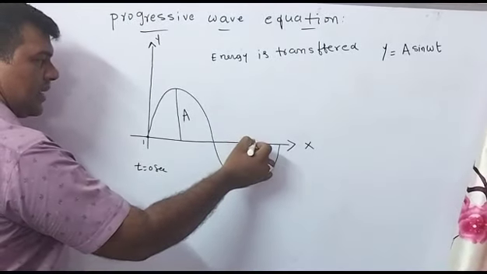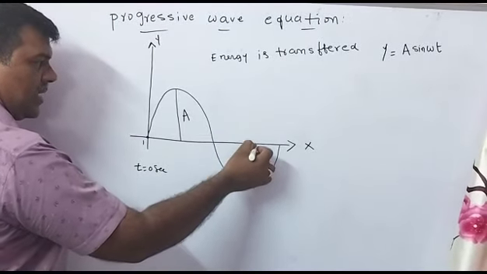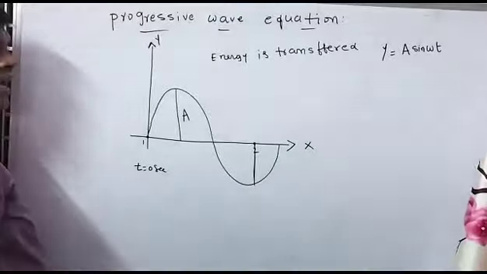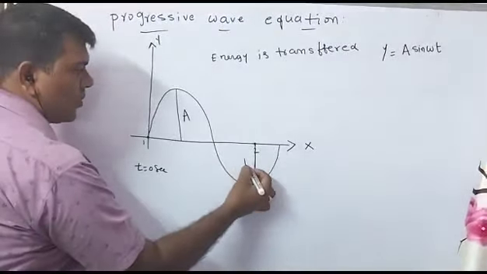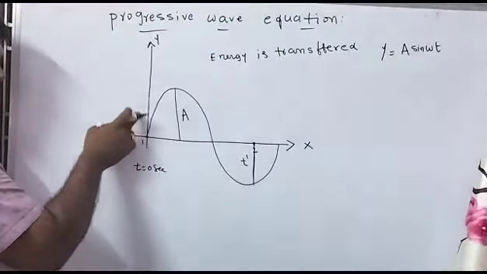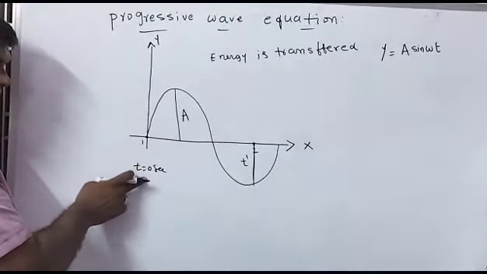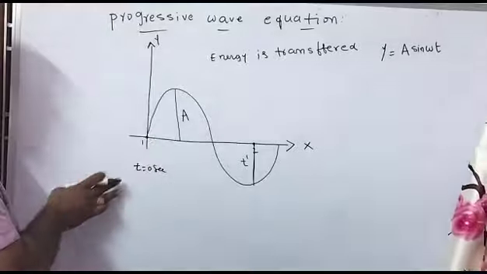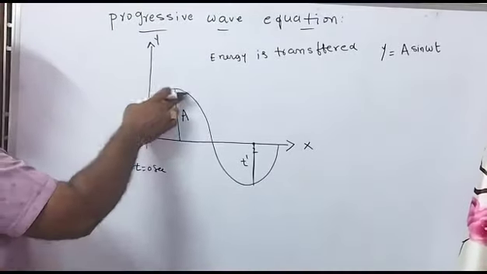So the particle is vibrated from here to here in a time of t seconds. Energy is transferred and the wave is transferred.